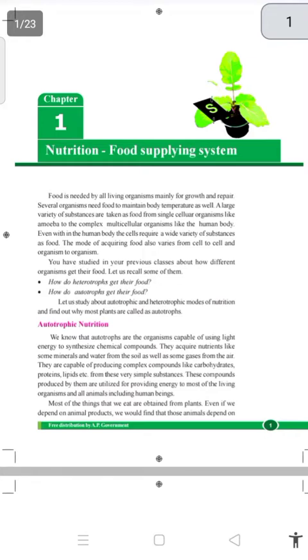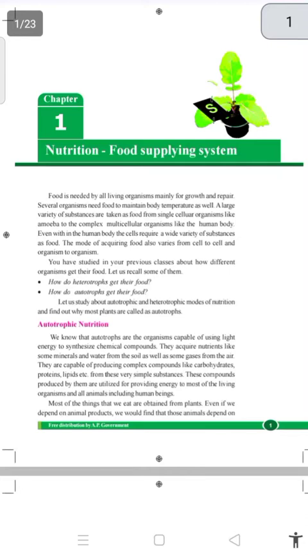You all know that human beings do not eat only one food daily; they change the menu of eating. One day roti, one day rice, one day egg puff. Daily the food is changed. The mode of obtaining food also varies from cell to cell and organism to organism.